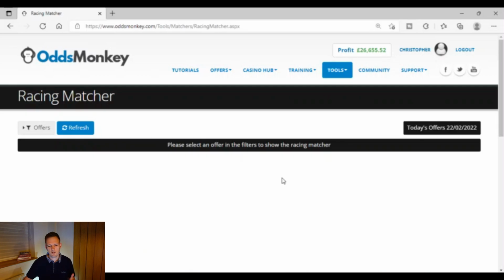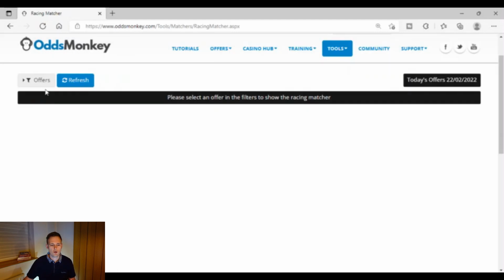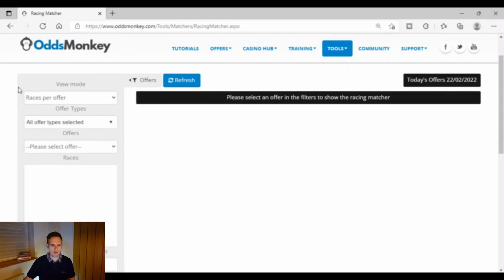Once you click on that button, you're then met with this screen, and it's quite simple really. On the left hand side, you've got a button which says offers on it, and then a little blue button that says refresh. If we click that offers button, it brings out this little sidebar, and you don't need to touch that view mode option there at the top. It's best to just leave that alone. It keeps things nice and simple.